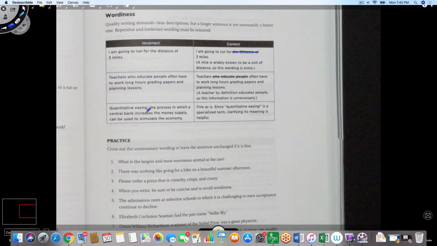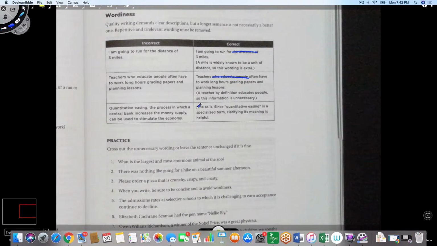I already said annual. Next example, teachers who educate people often have to work long hours grading papers and planning lessons. Now, by definition, we know that teachers are people who educate people. They're educators. So we don't have to say who educate people. We just say teachers often have to work for long hours.